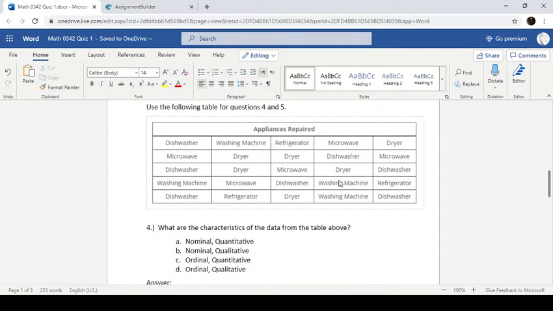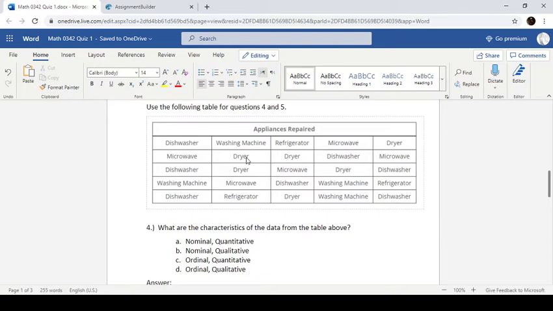Okay. Then we have this table here. This is pulled from Hawks. So I've got 2 questions on this table. 1, what are the characteristics of the data from this table? Well, first of all, is it nominal or ordinal? Well, there's no order to these things. A dishwasher isn't higher up on a ladder than a dryer. They're both just appliances. So this is nominal because there's no order.